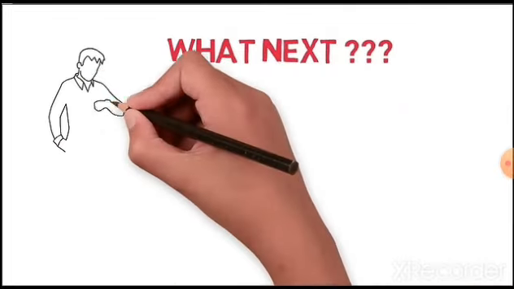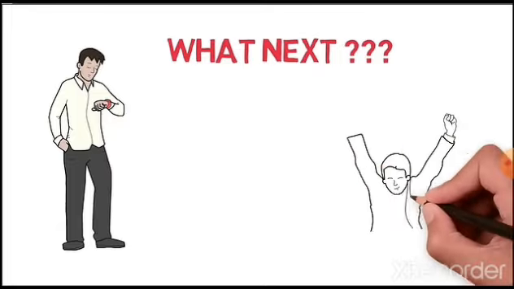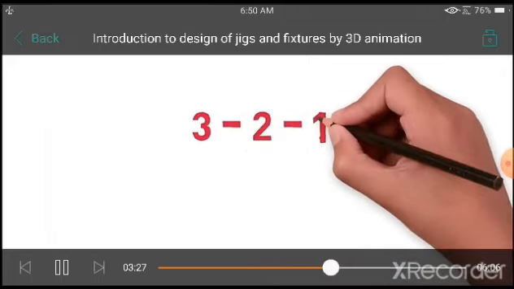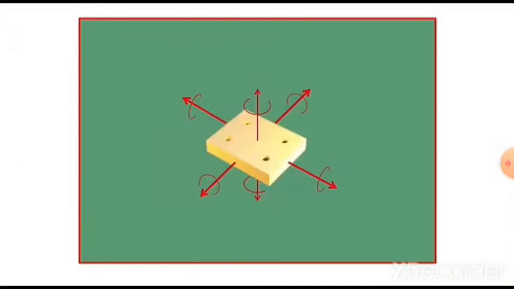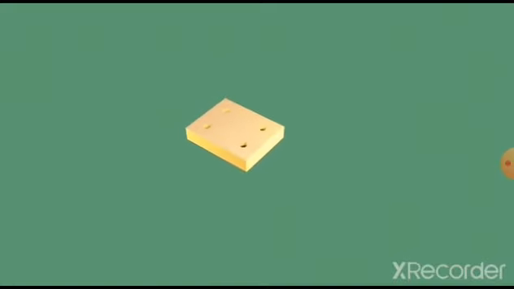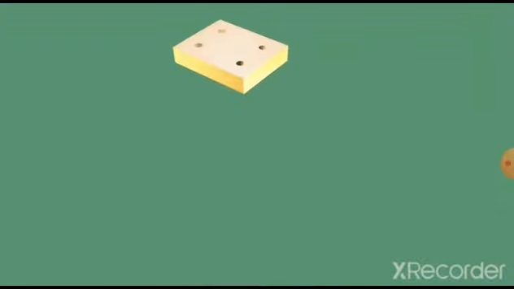We've seen all the introduction. Now what's next? You are getting anxious about this whole topic. The main part of designing this masterpiece goes through one single topic, that is the 3-2-1 principle. To understand this concept, first we need to know the total degrees of freedom of a given object in space. It can go forward and backward, right and left, up and down.